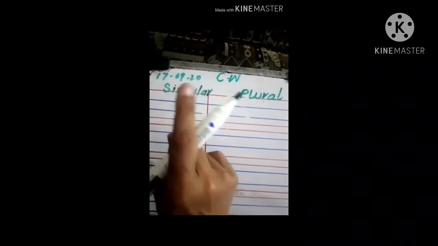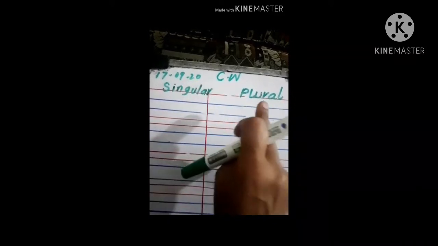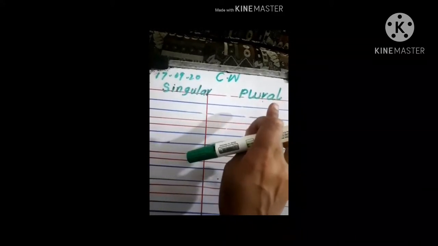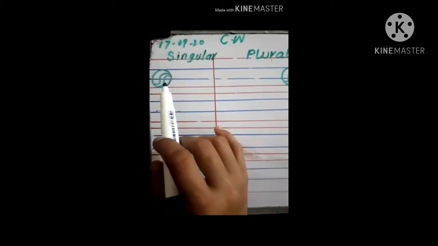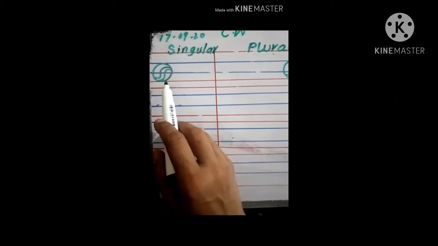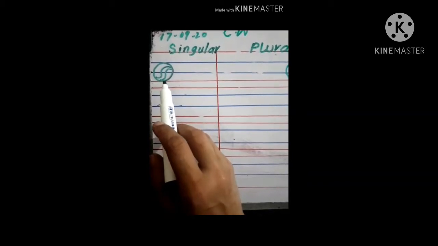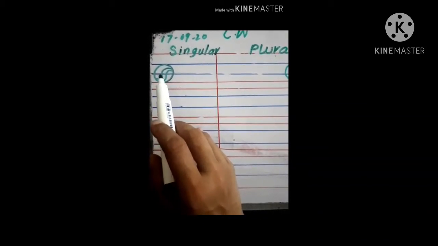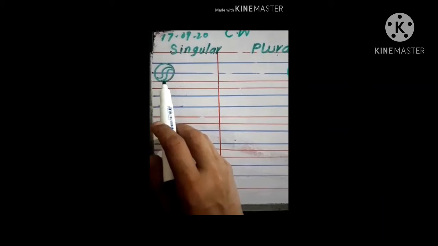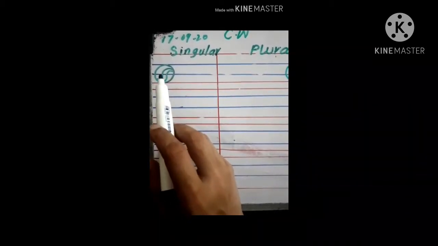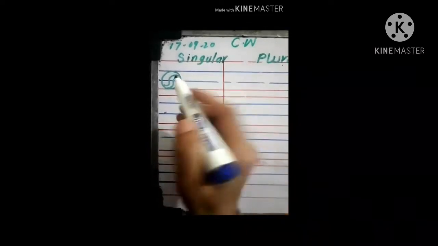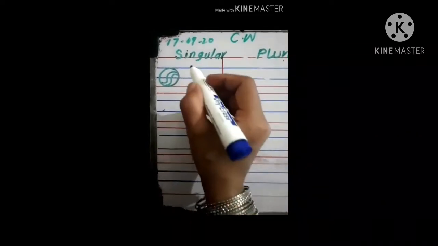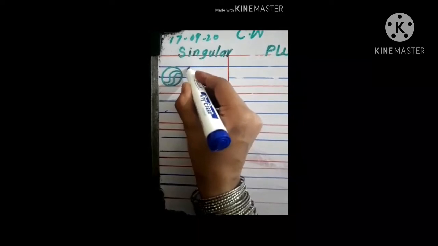Singular means single, एक अकेला. Plural means more than one. As you can see, here we have a single ball. When we talk about a single thing, person or animal, that is called singular, means ek, akela. Like here we have a single ball. So we will write here ball.